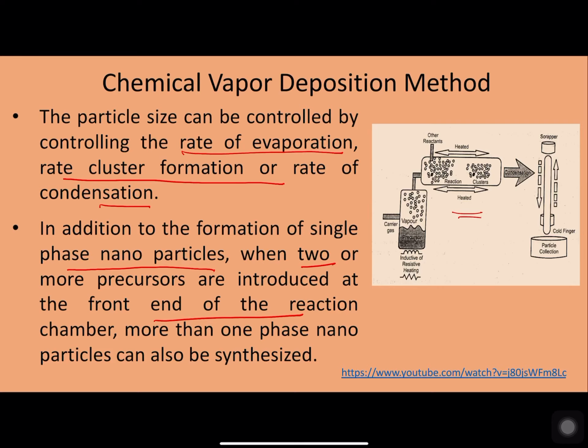So instead of using one precursor, we can have two precursor chambers where the carrier gas is carried simultaneously from these two precursors into the condensation chamber, thereby one or more phases of nanoparticles can be synthesized by this method.